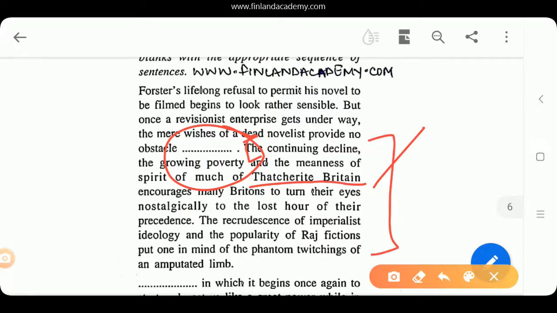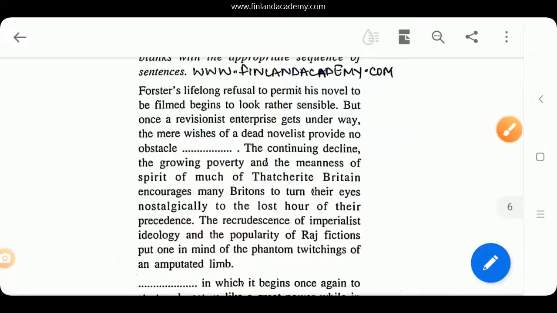Now this very concept, Thatcherite Britain, it basically refers to the political ideologies of Britain that encouraged British people to prioritize their glorious past after the devastation caused by World War II.